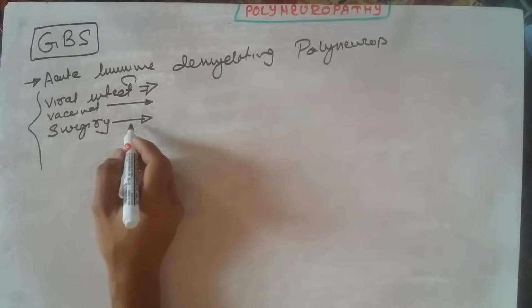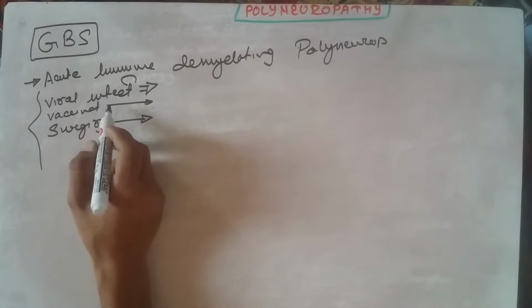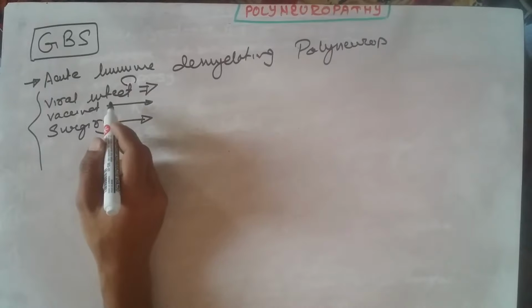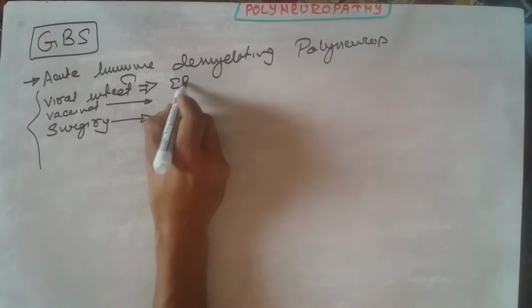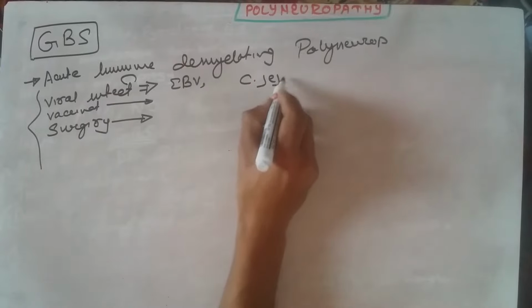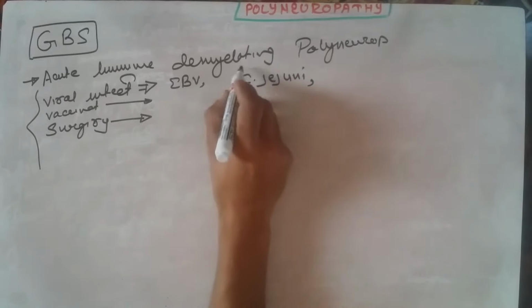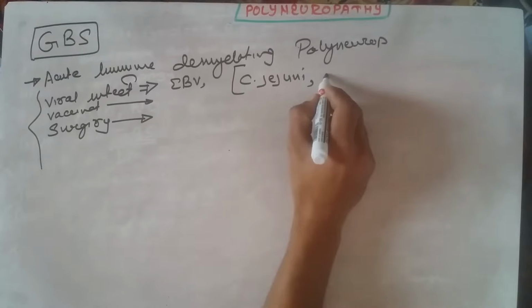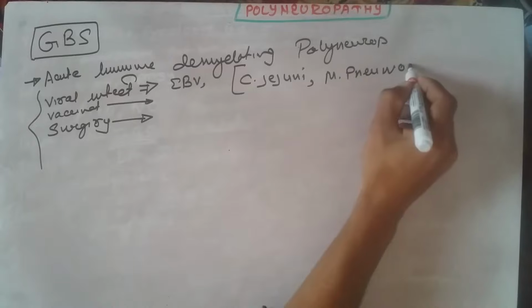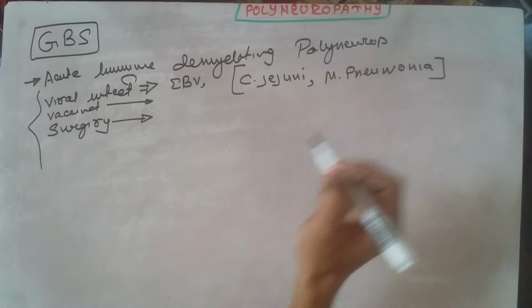The infection we were looking at can be Epstein-Barr virus infection, or some bacterial infections can also predispose to Guillain-Barré. Meaning Epstein-Barr virus infection, and bacteria like Campylobacter jejuni, or the other bacteria can be Mycoplasma pneumoniae. So these are the infections which can predispose to Guillain-Barré syndrome.